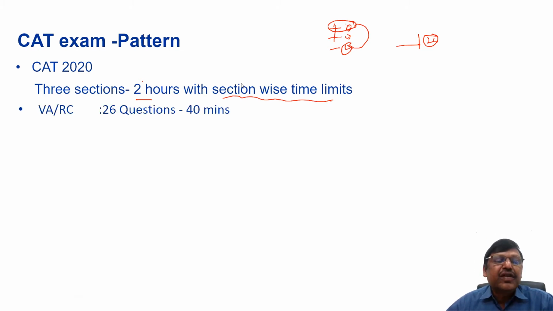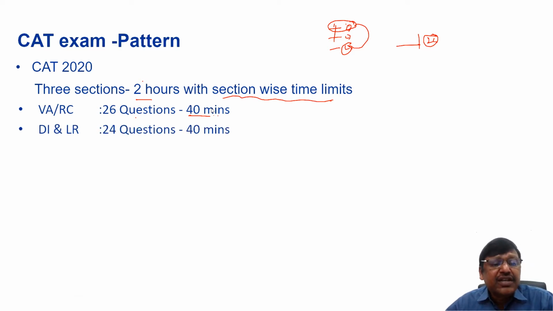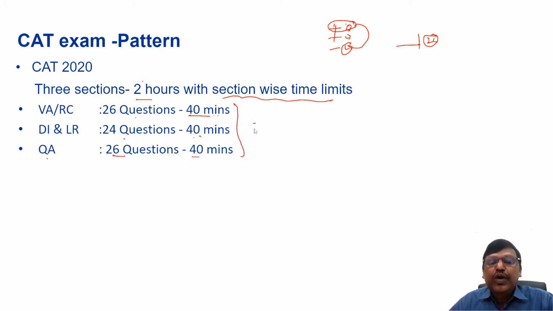So the 3 sections I have: VARC, 26 questions we had in last year's examination, and the time limit was 40 minutes. Verbal ability and reading comprehension. Then we have the data interpretation and logical reasoning section. We had 24 questions, again 40 minutes. And quantitative aptitude, we have 26 questions and 40 minutes. So total 2 hours with section-wise time limits.